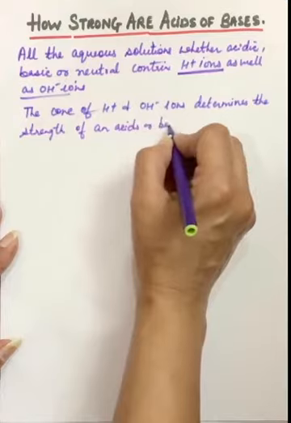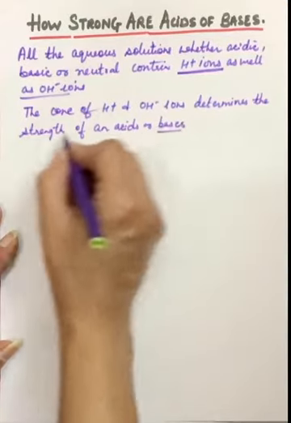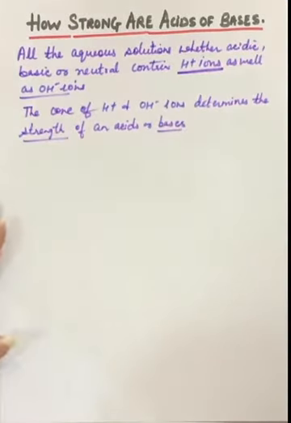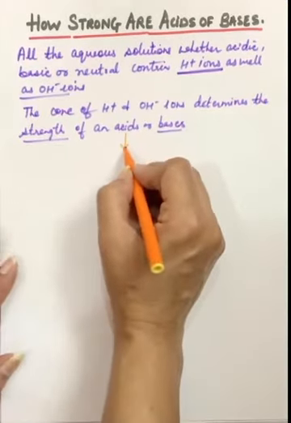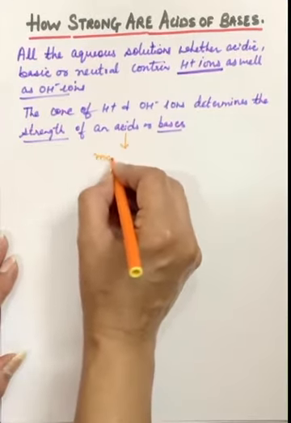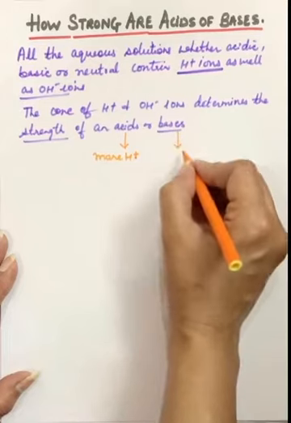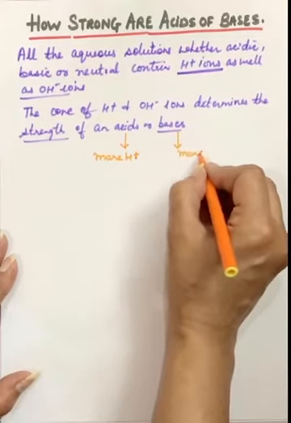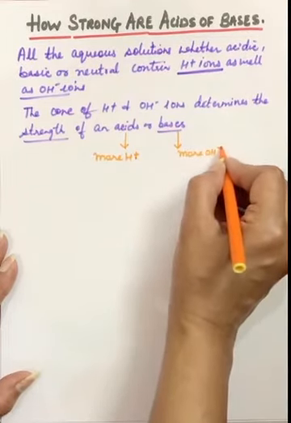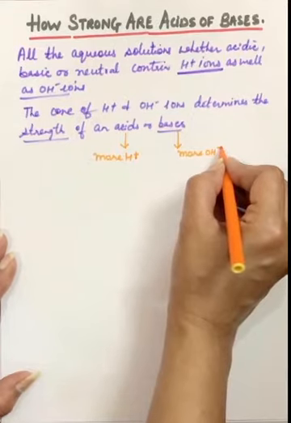How do these ion concentrations tell us about the strength of acids or bases? Acids are those substances which will have more H plus ions as compared to OH minus ions. And bases are those substances which will have more OH minus ions as compared to H plus ions.